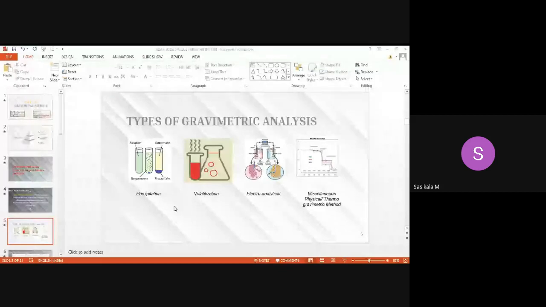So what are the methods? Preliminary methods. Mostly in titrimetric analysis, we will be using either precipitation or volatilization methods. Apart from that, the advanced technique is the electroanalytical method. The formed precipitate will be analyzed through electrodes. So electrochemicals, electrolytes and electrodes are used to analyze the precipitate present in the solution. So this is called the electroanalytical method. By applying electrical current, the analyte, or the ions present inside the sample solution, will be analyzed. This is called the electroanalytical method.